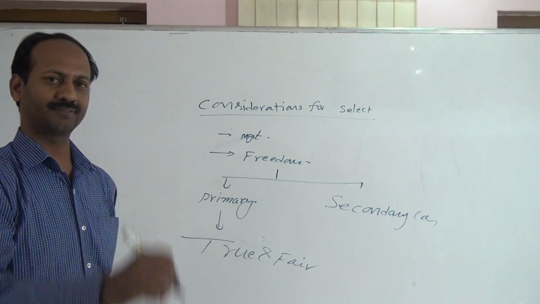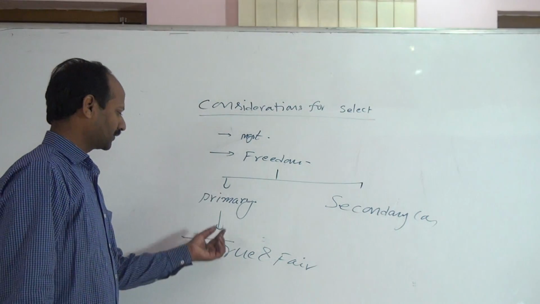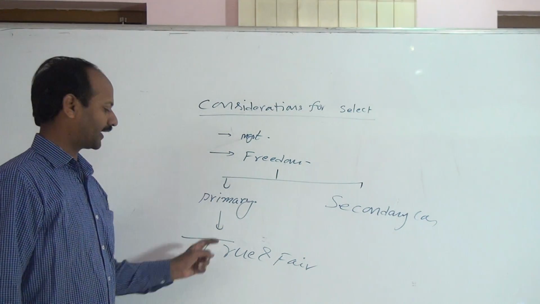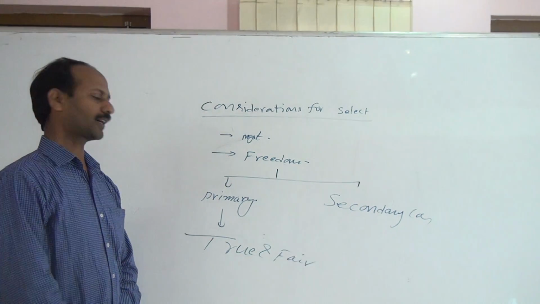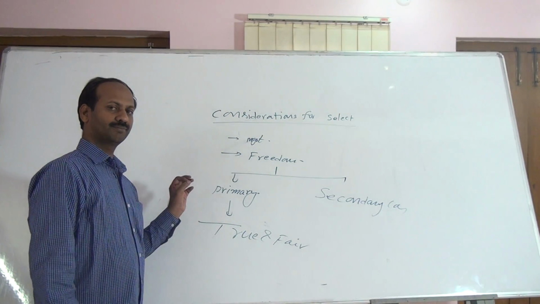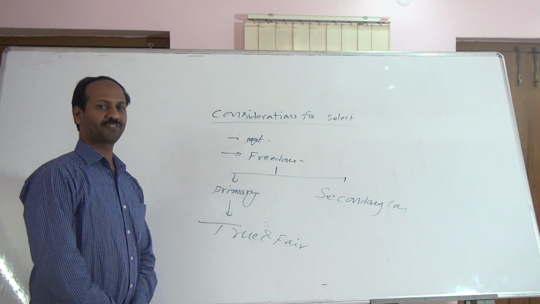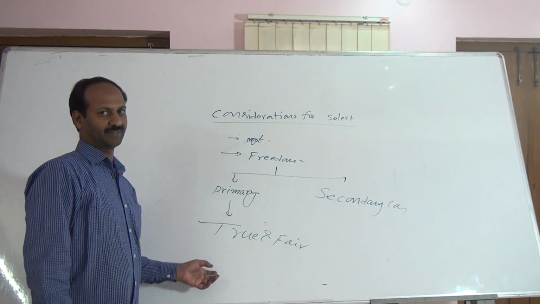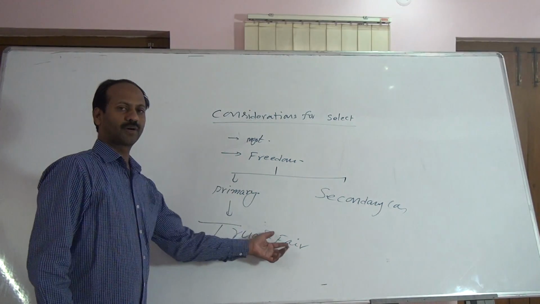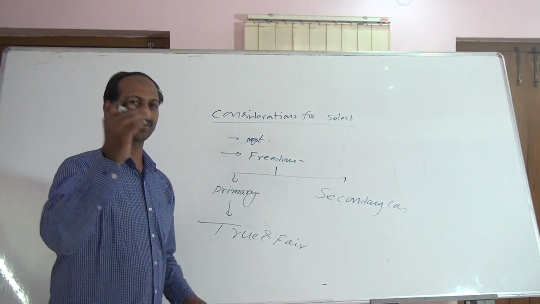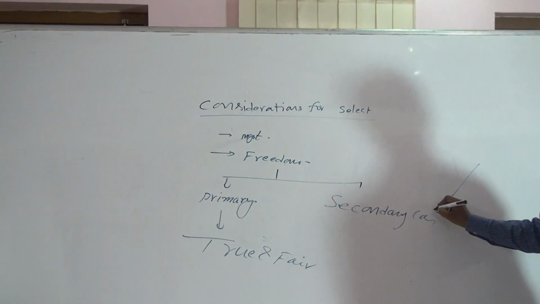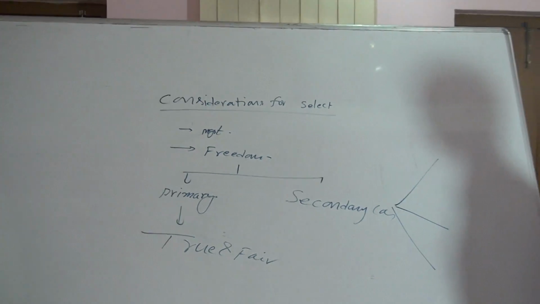Whatever method they want to select, no problem, they have the freedom. Management has the freedom to select the accounting policy, but finally that accounting policy shall show a true and fair view of financial statements. After following the true and fair view, some other points shall also be kept in mind. These are called secondary considerations.